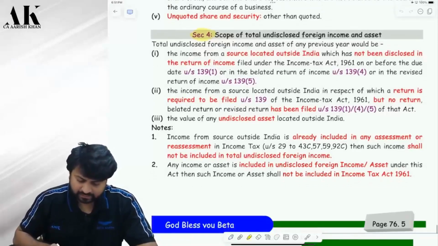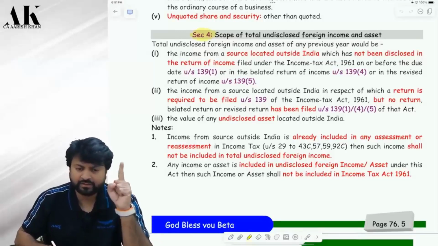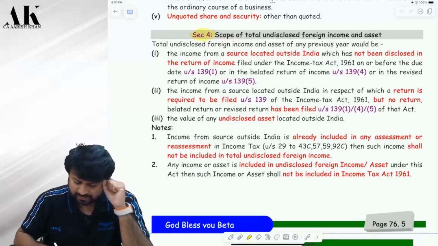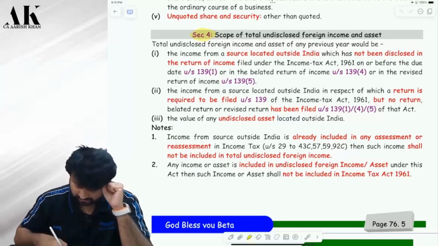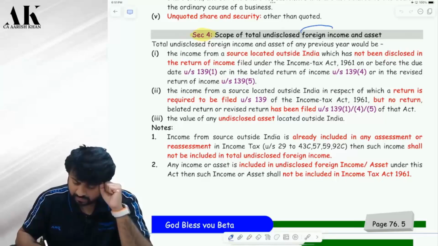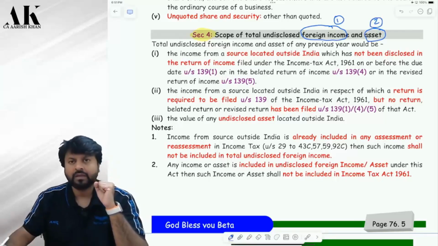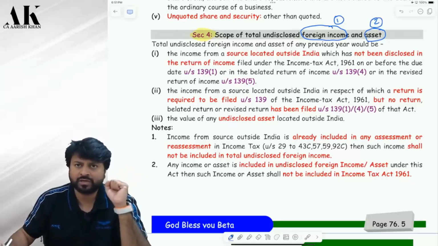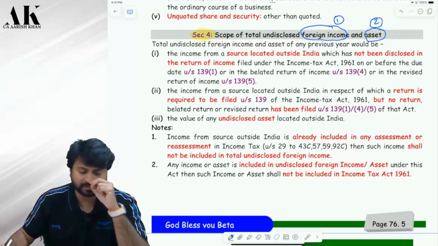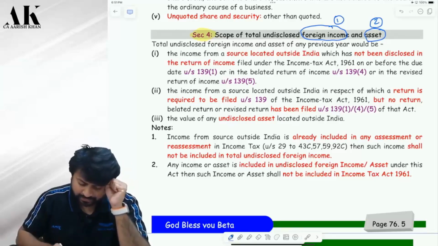The total undisclosed foreign income and asset of any previous year. Read the heading very carefully. Section 4: Scope of total undisclosed foreign income, point number 1, and asset, point number 2. As we all know, there are two things which are charged over here, correct or not? One is income, another is asset.